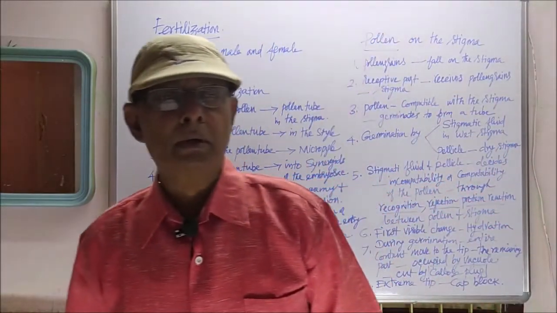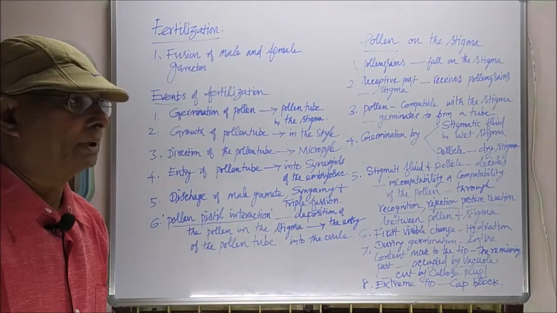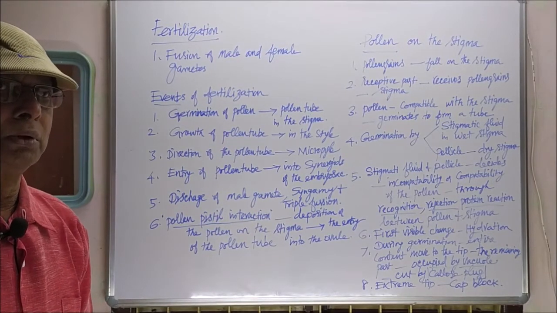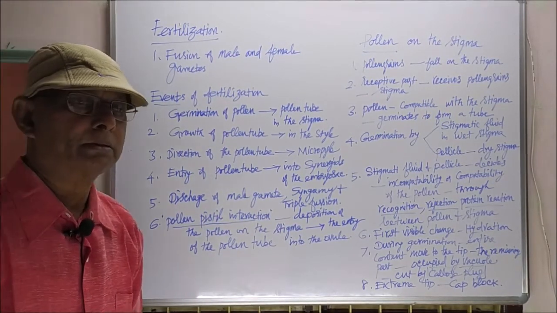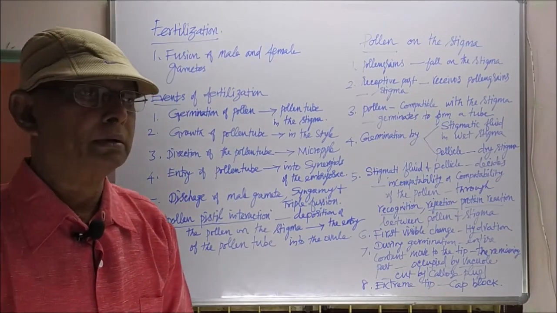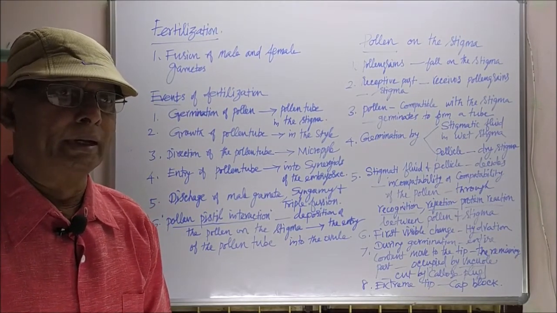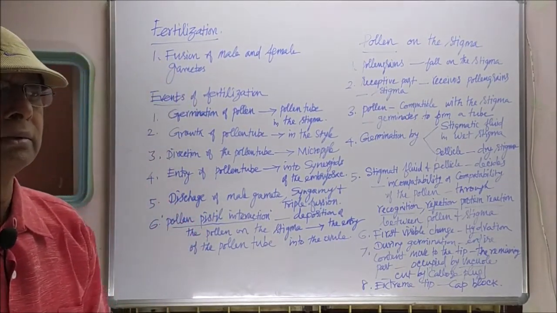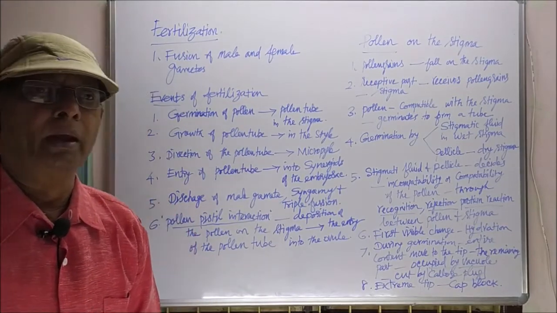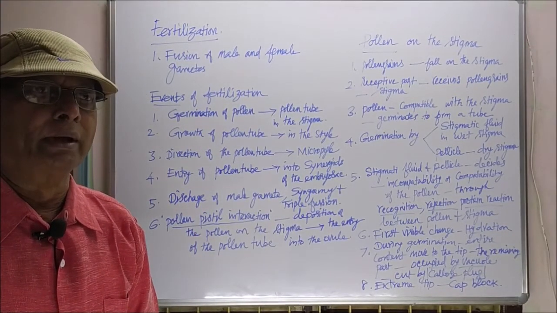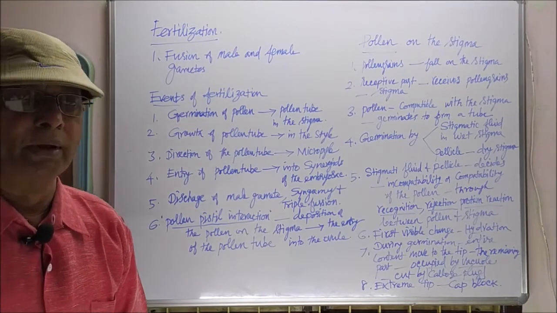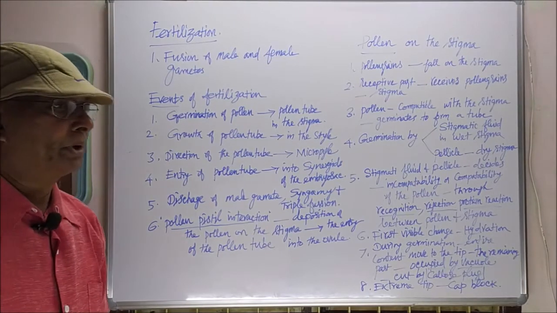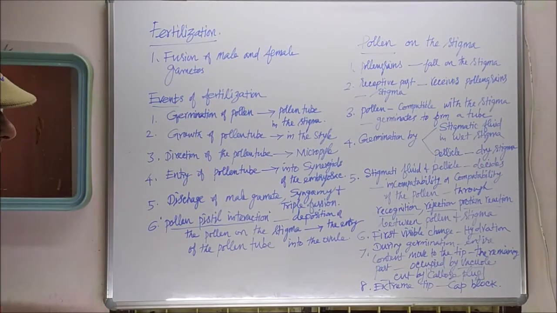Dear students, now we'll see about fertilization and the events of fertilization that will follow. Fertilization means the process of union of the male gamete with the female gamete. What is fertilization? It is a process of union of male gamete with the female gamete. That is called fertilization.